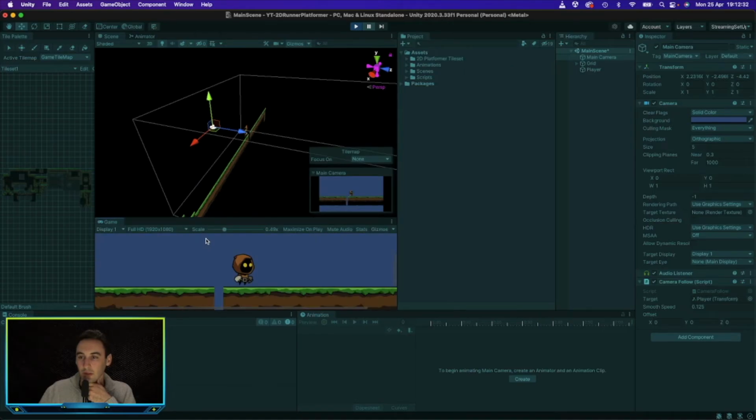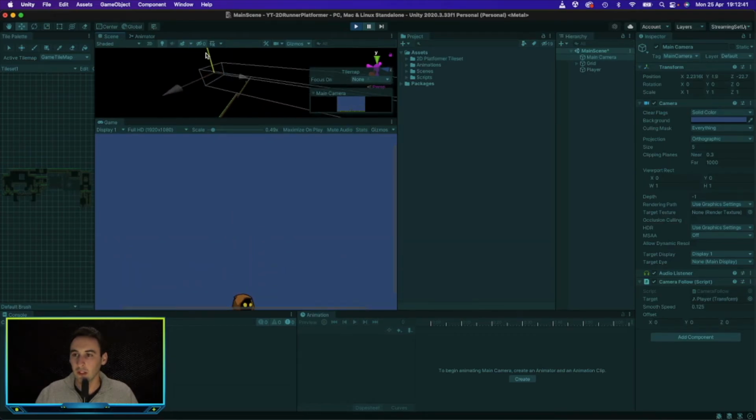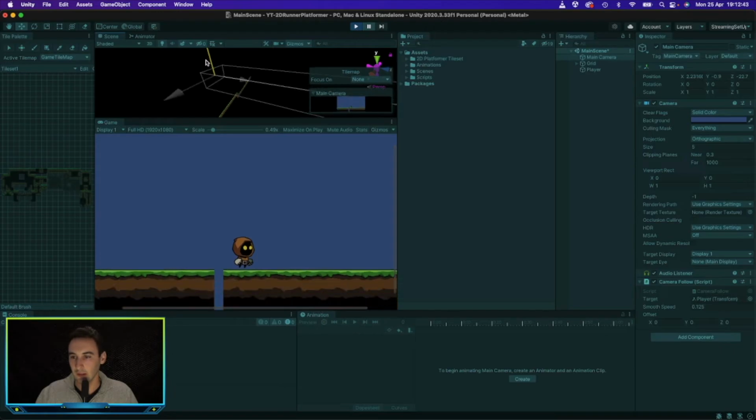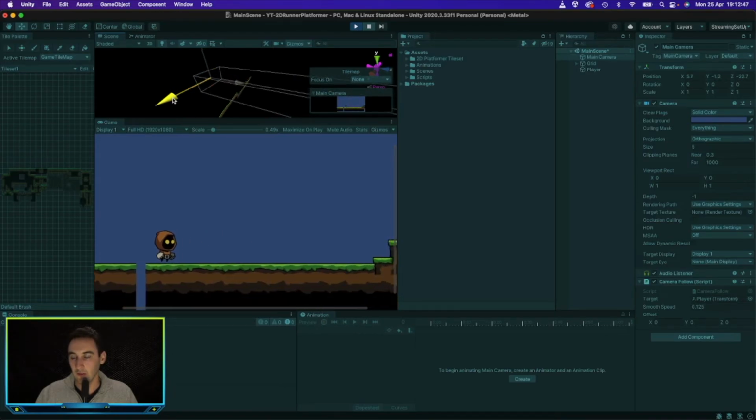So what we want is to move it up a little bit, like that maybe, and then also move this like that. That's the position we want it to be, so let's go ahead and write that down.